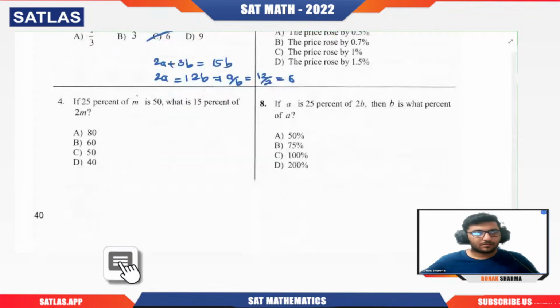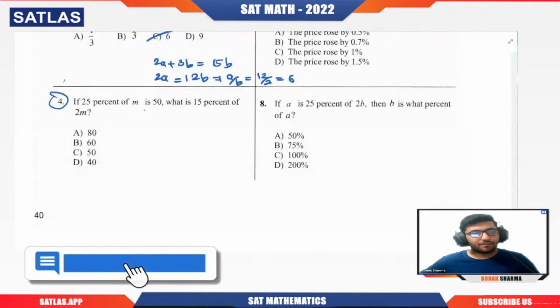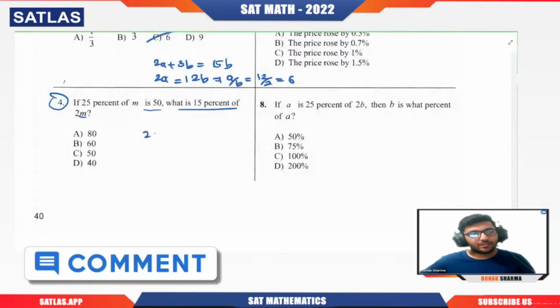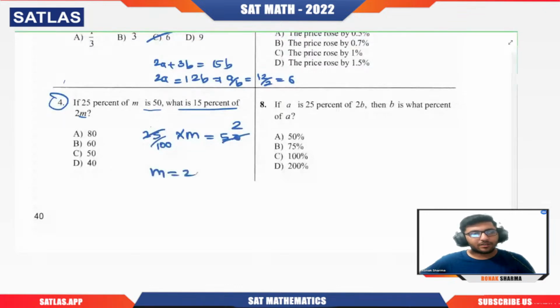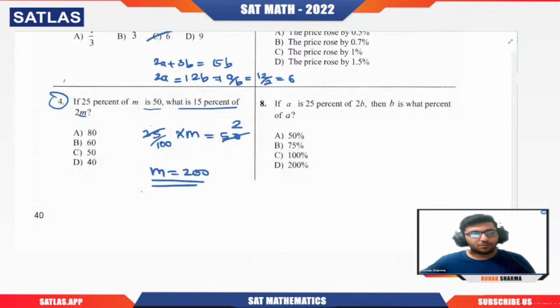Next question. If 25% of M is 50, what is 15% of 2M? 25% of M is 50. That means 25 by 100 into M is 50. From here, M is nothing but 200. So what is 15% of 2M? 2M is 400.